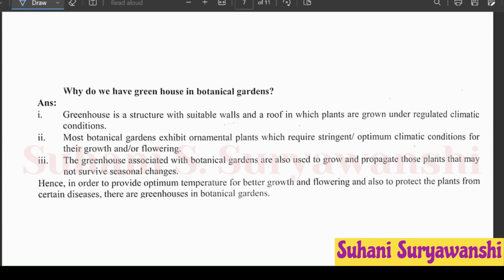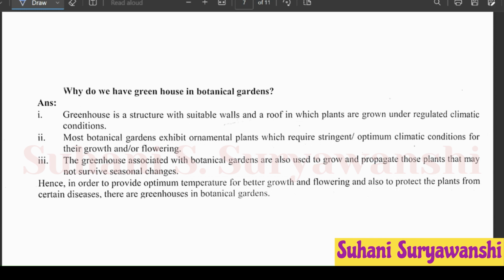why do we have greenhouse in botanical gardens? So, first point, greenhouse is a structure with suitable walls and a roof in which plants are grown under regulated climate conditions. Second, most botanical gardens exhibit ornamental plants which require stringent or optimum climatic conditions for their growth and flowering.